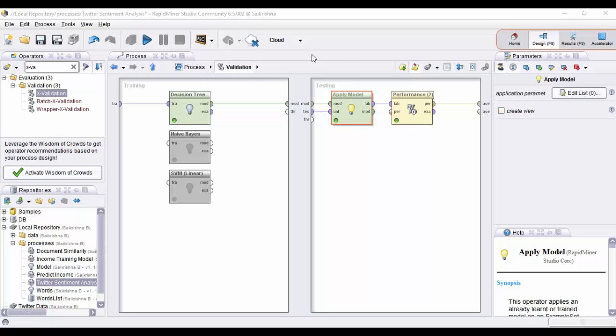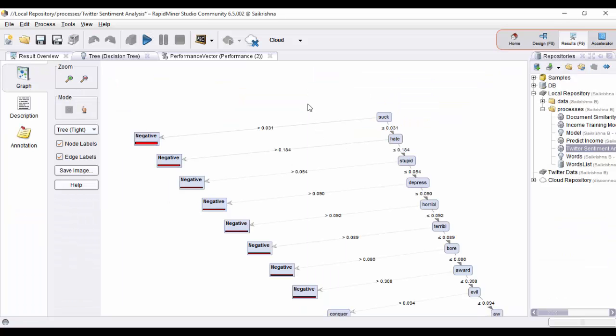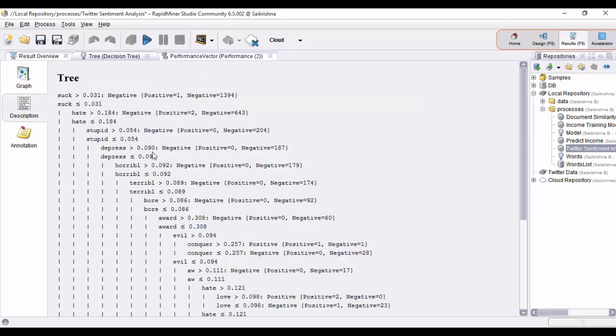Now I am going to run the model and view the results. As you can see here, this is the decision tree that is built by the operator. Based on the input training data, all the negative words such as suck, hate, stupid are identified and the tweet classification is done accordingly.